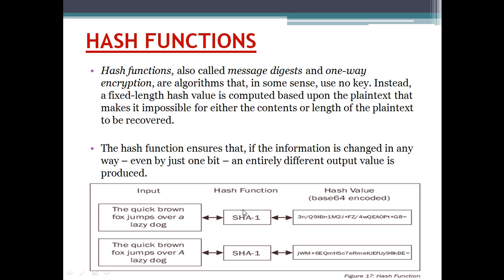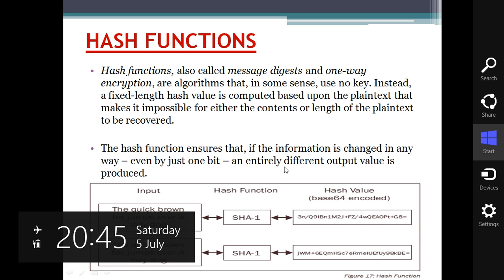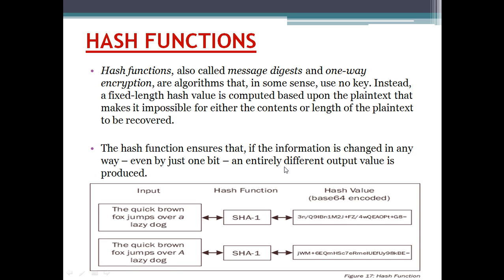Now I applied a hash function over it. The algorithm used here is SHA1. You will get this 64-bit base64 encoded value. This is the value. Hash functions are basically used to check the integrity of the data, that whatever data I have sent, the receiver has used only that data, nothing has been changed. And if you can see here, I have just changed the A over here.